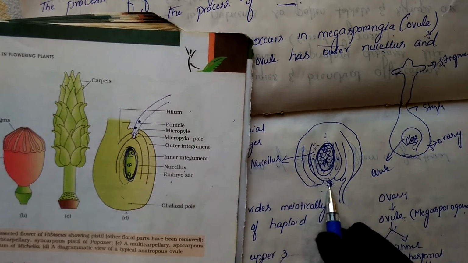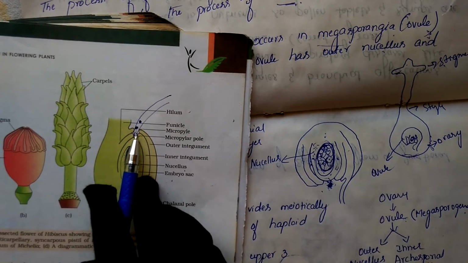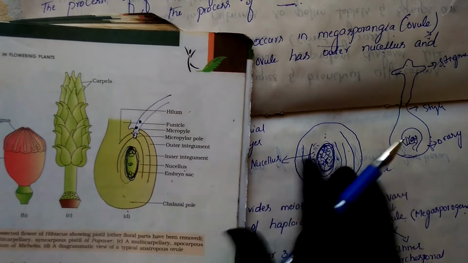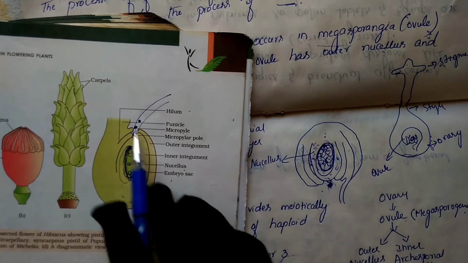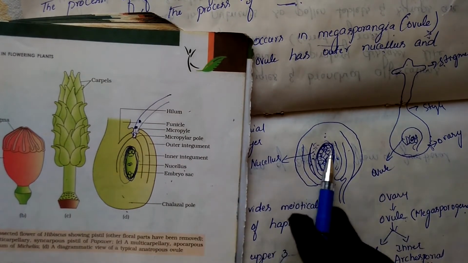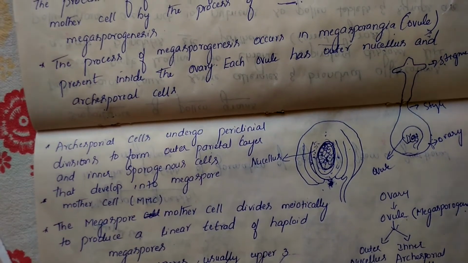Here the integument is absent. Here also we are calling it the micropylar region. Here also the integument is absent. Both are the same, it has just been twisted. That's all. This is the micropylar region, and this is the embryo sac. The embryo sac will be present here.